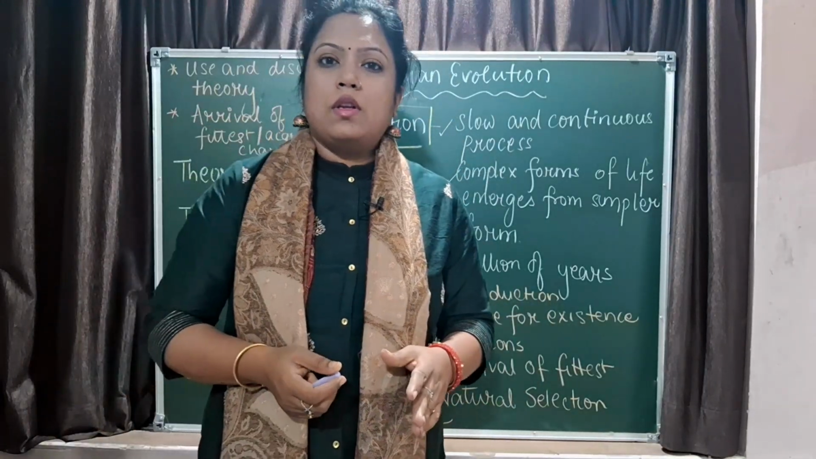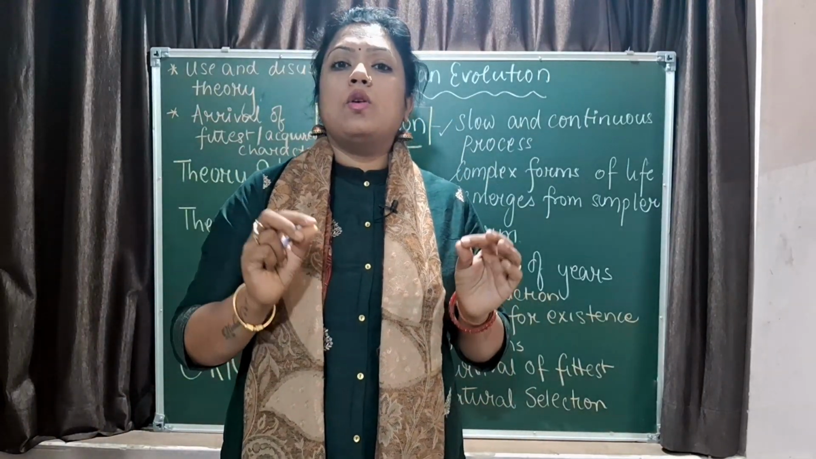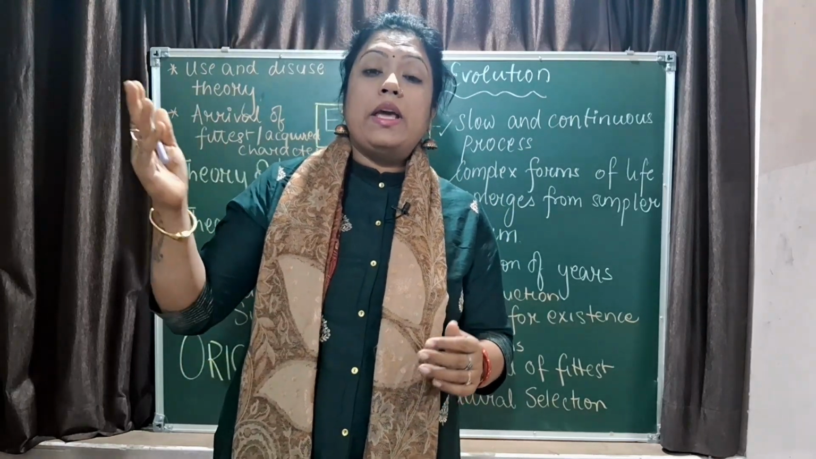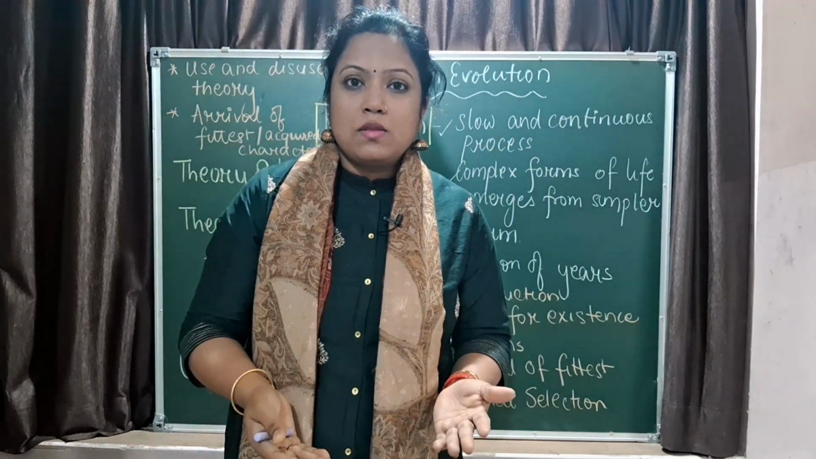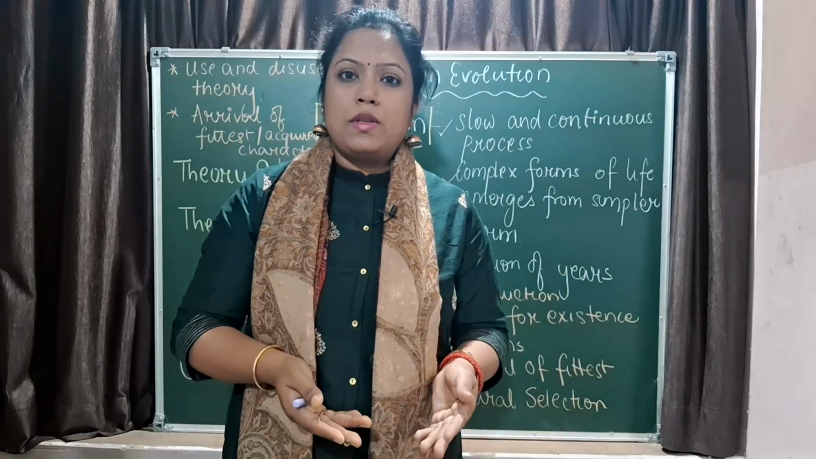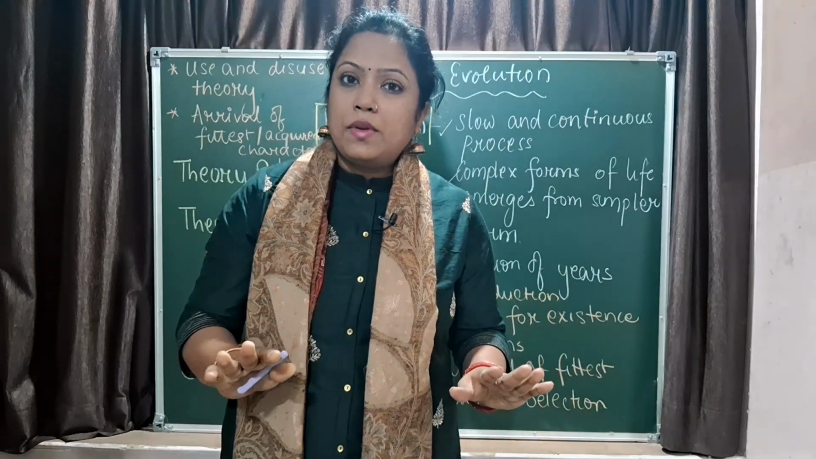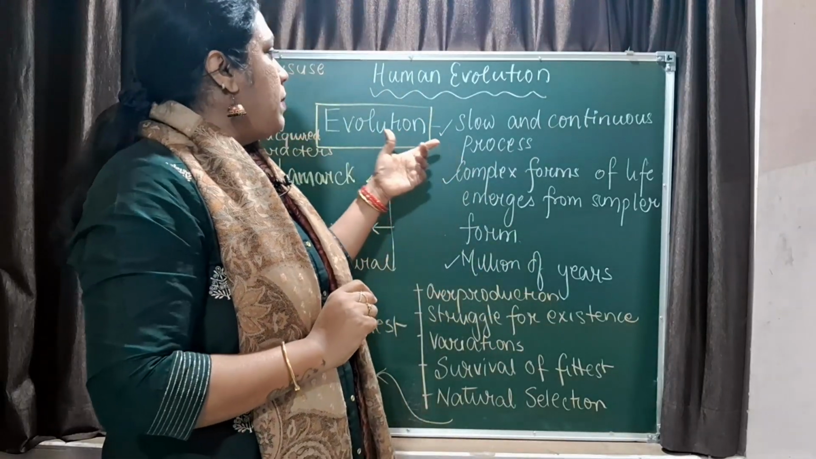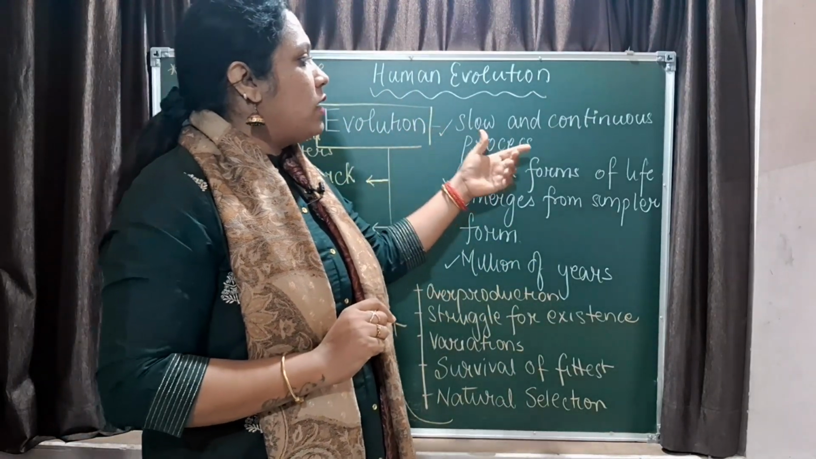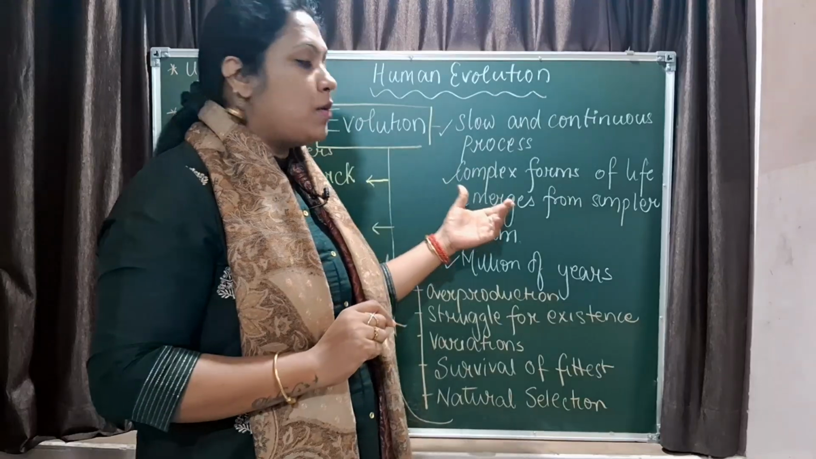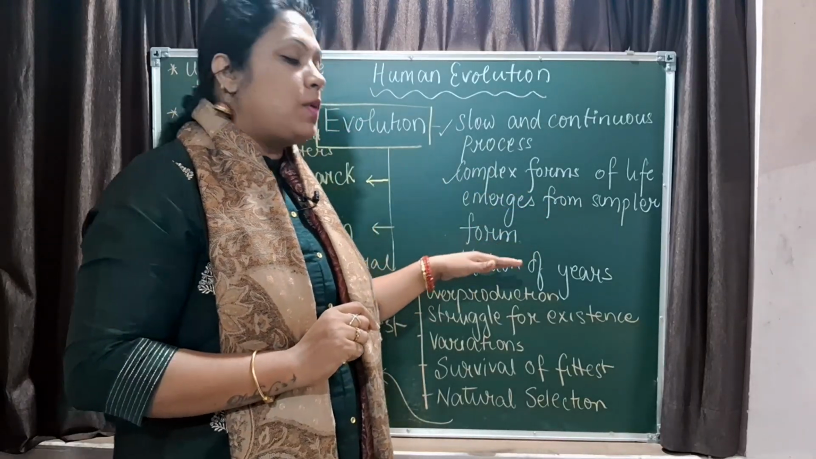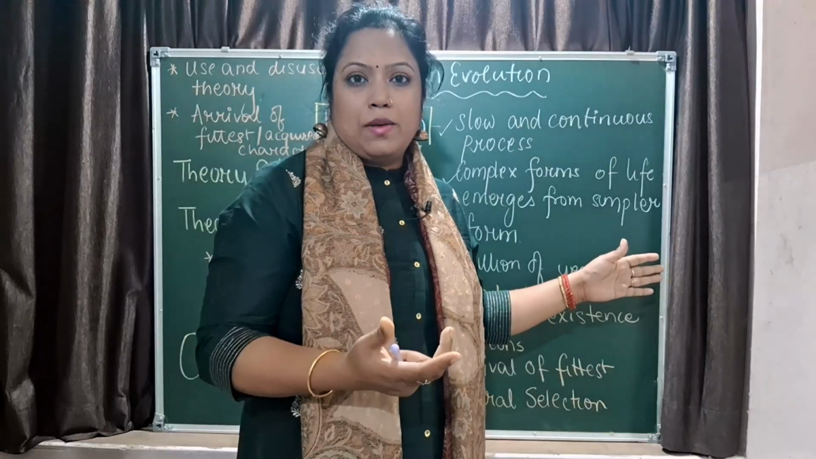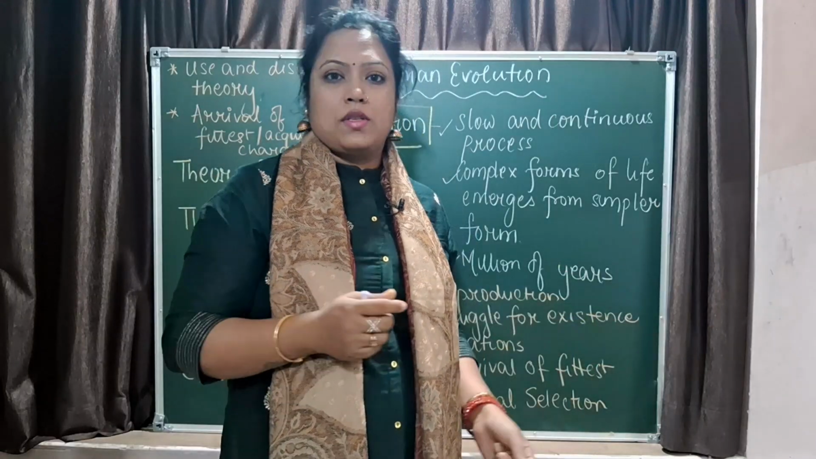What is evolution? Evolution is a slow and continuous process which takes millions of years, in which complex organisms are formed from the simpler ones. The definition is very simple. It has to be written the same way I have told you. So remember, evolution is defined as a slow and continuous process where complex forms of life emerge from the simpler ones over millions of years. It's not a short time process. It's a continuous and a long process that happens.